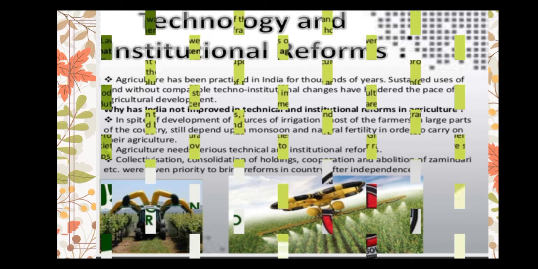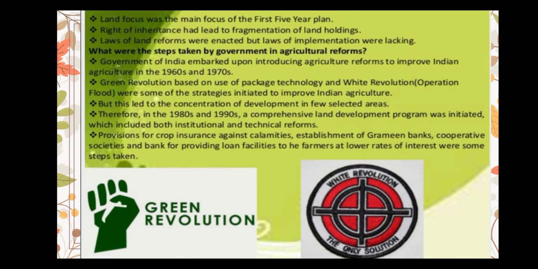Next, land reform. Land reform was the main focus of our first 5-year plan. Right of inheritance had led to fragmentation of land holdings. The steps taken by government in agricultural reform. The government of India began introducing agriculture reforms to improve Indian agriculture. The Green Revolution, based on the use of package technology, and the white revolution, which is known as Operation Flood, were the strategies initiated to improve Indian agriculture.